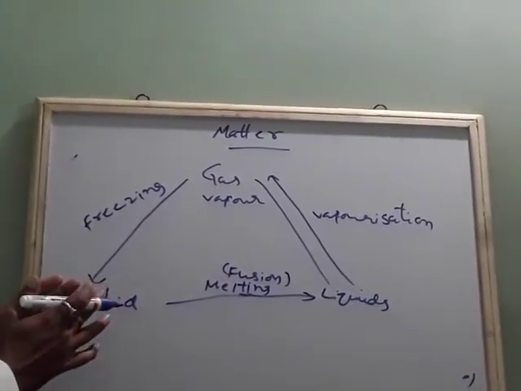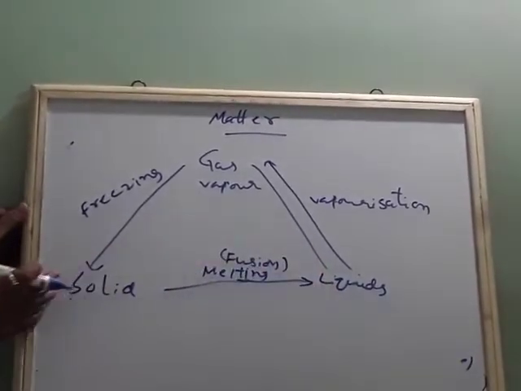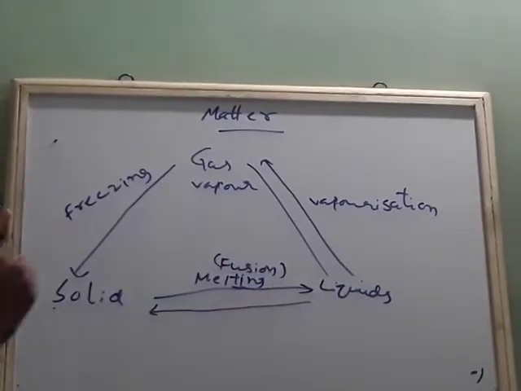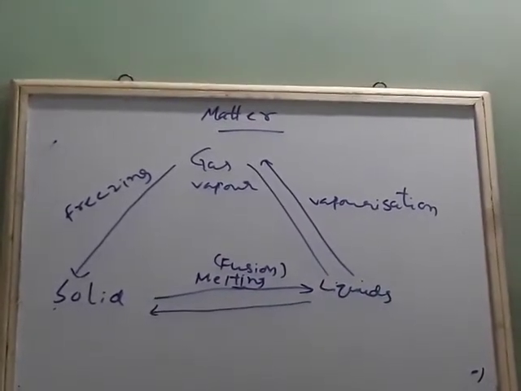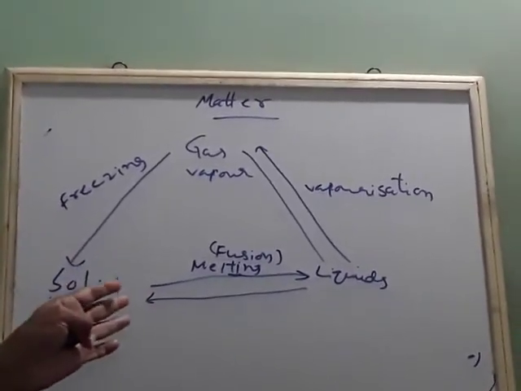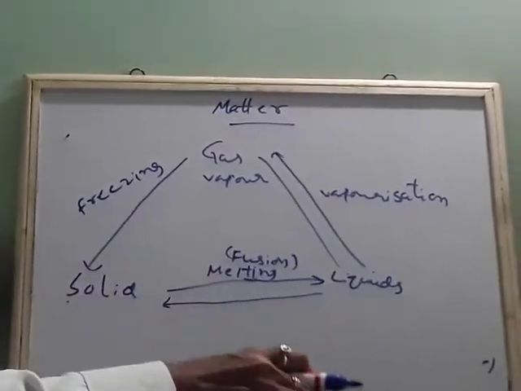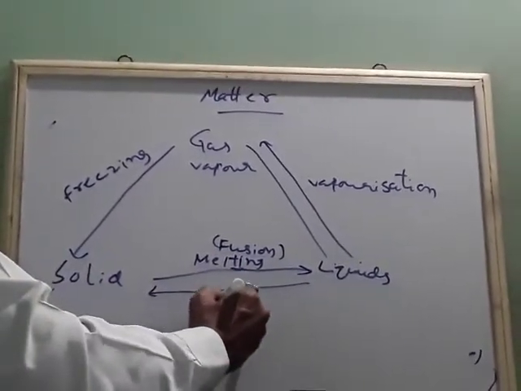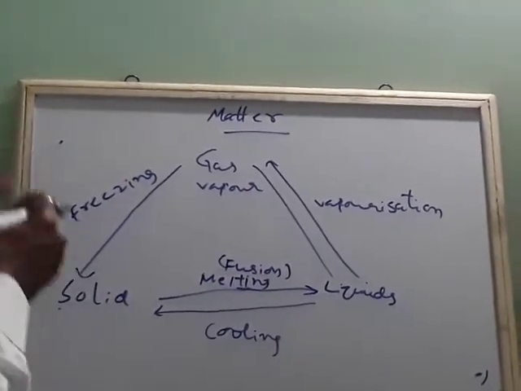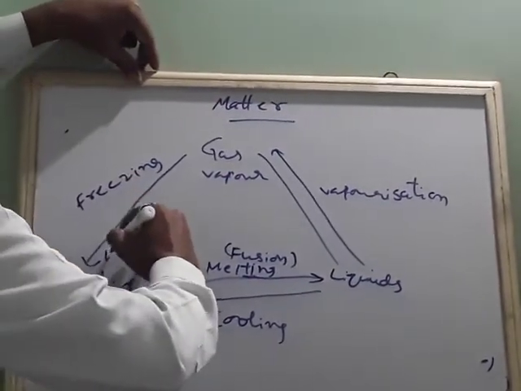Again, there is the reverse process: liquids converting into solids. Take water as a liquid that you want to convert into solid ice. What should you do? Freeze it. Use the cooling effect. Again, solid converting directly into gas is sublimation.